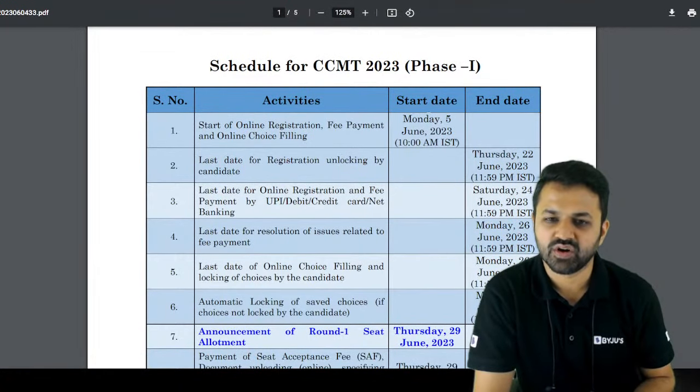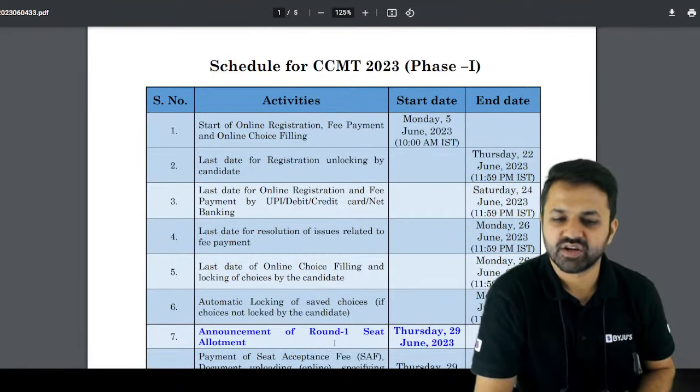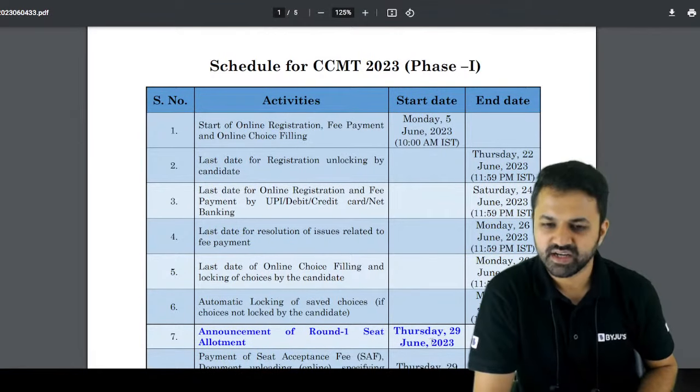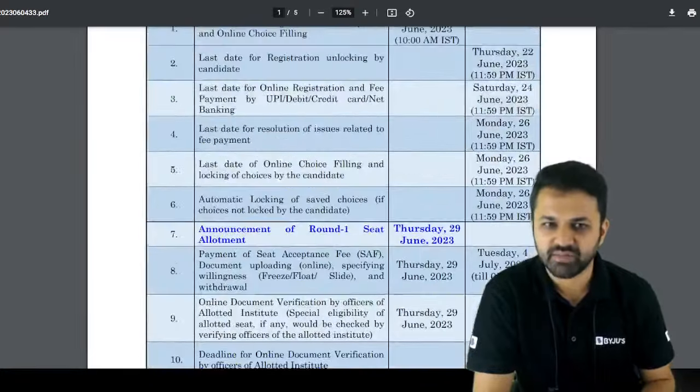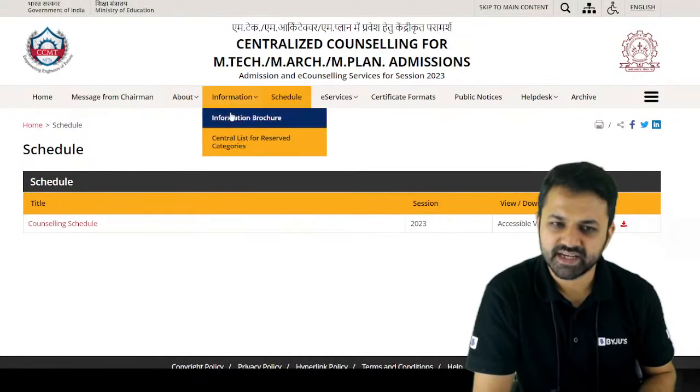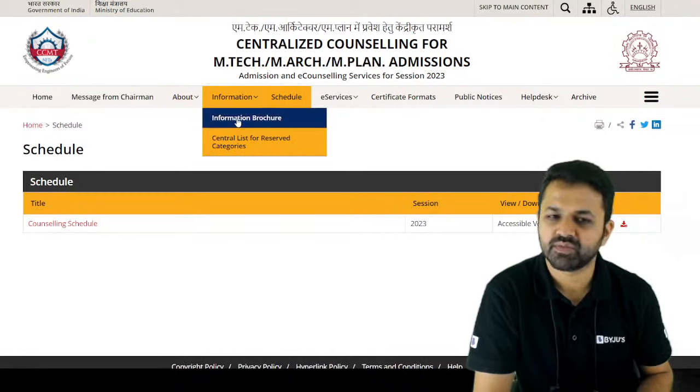When it is going to launch, this is Monday. Yesterday it was launched, and what the last dates are, and when the first round of seats will be allotted. This detail you will get on these 5 pages. Now coming back to this schedule site, here you can go into the information brochure.